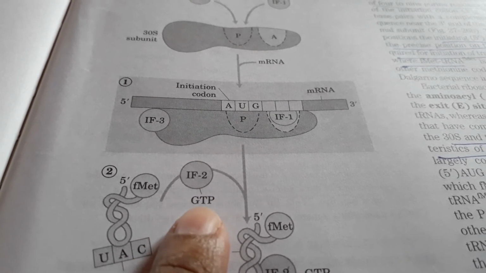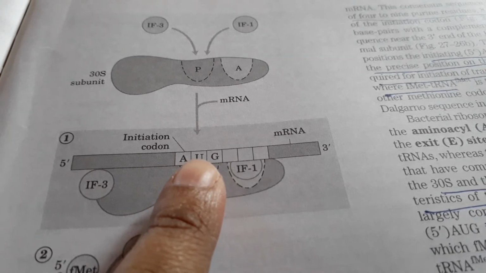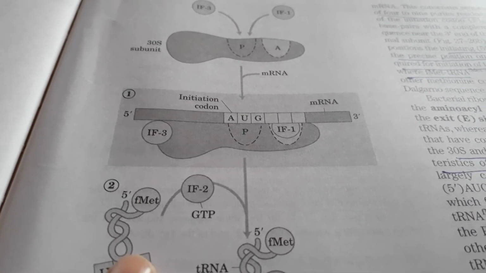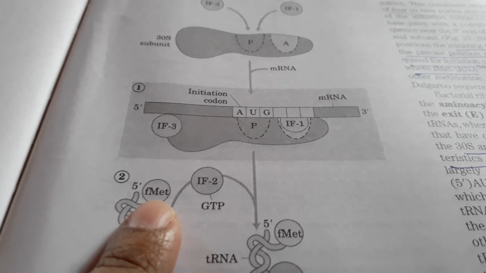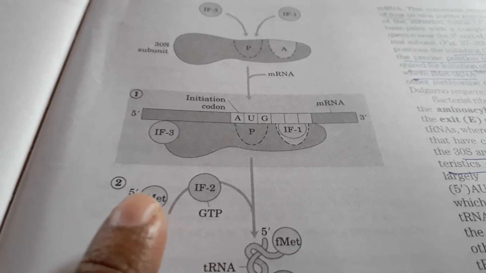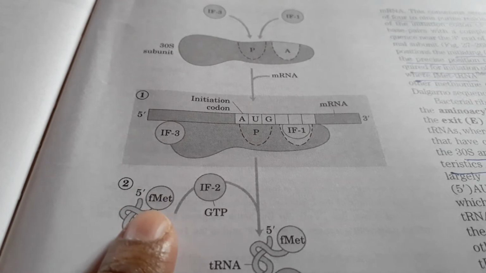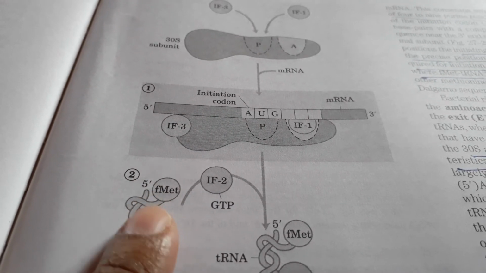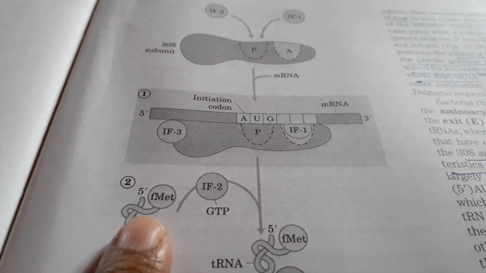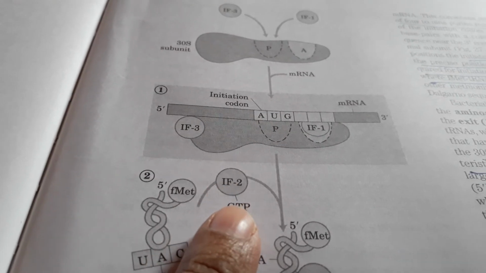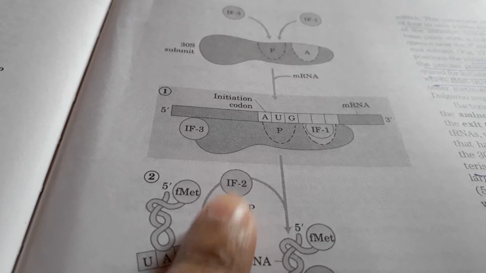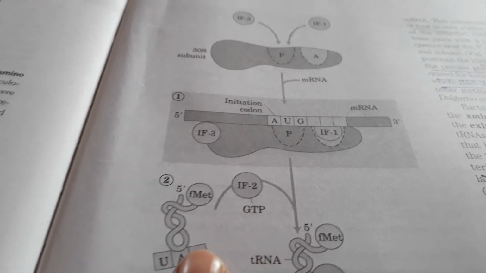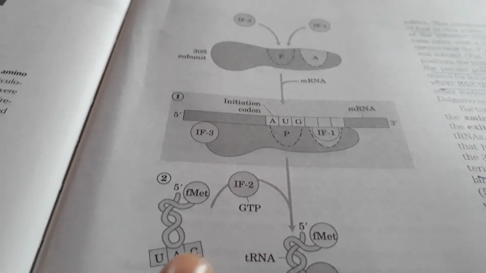Once it is activated, according to the mRNA sequence, the tRNA reads the sequence and brings the amino acid, and that amino acid-containing tRNA gets attached to the activated initiation factor 2. Once it binds with initiation factor 2, it creates the ternary complex.